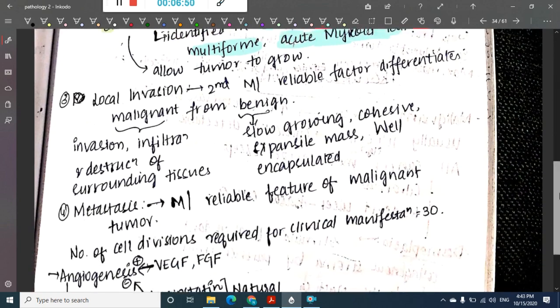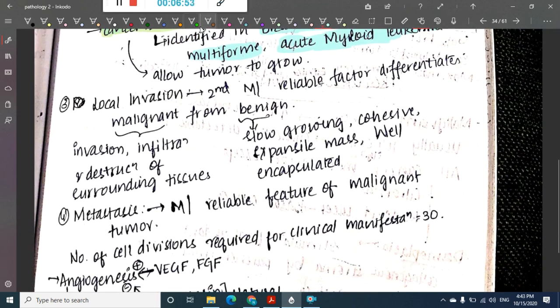Then the second reliable factor is local invasion. The presence of local invasion is the second most important reliable factor that differentiates malignant from benign. A malignant tumor has invasion, it will infiltrate and destroy the surrounding tissues. Whereas benign tumors are slow growing, expansile and well encapsulated. So malignant tumors have invasion, infiltration and destruction of surrounding tissues.